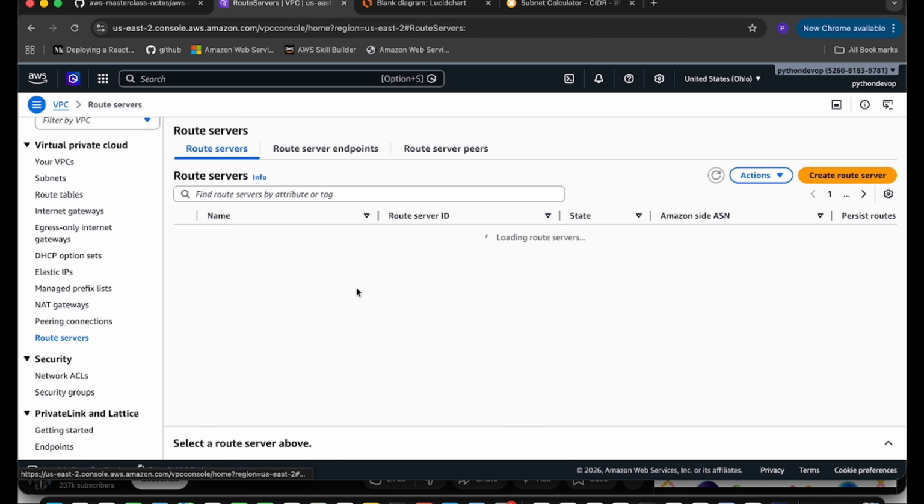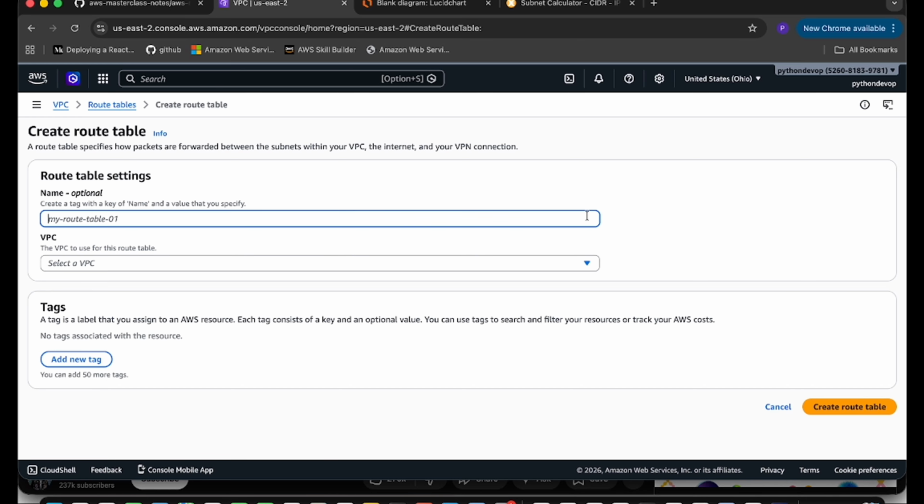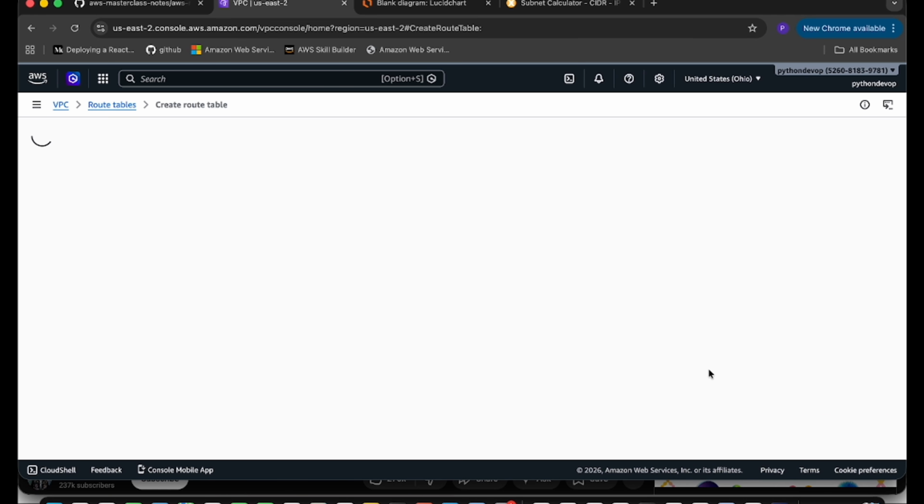So let's go to route tables and create route table. We are going to create 2 route tables. One is for the private, one is for the public one. So let's create the public route table first. RT is for route table, the alias we are using. So click on the create route table.